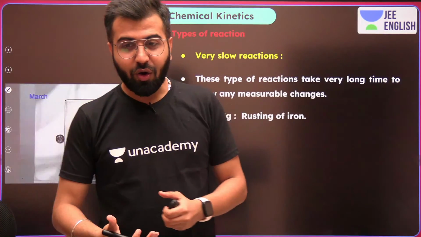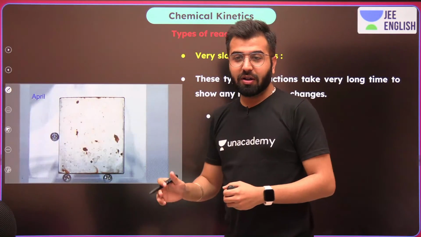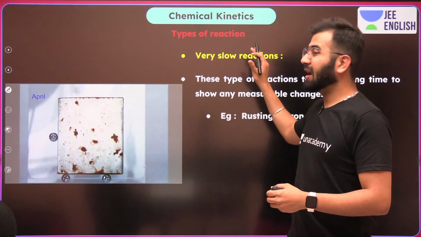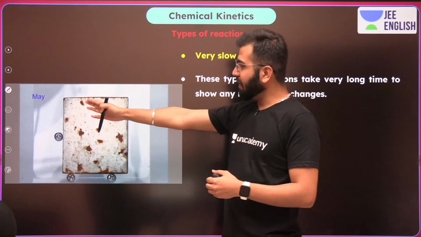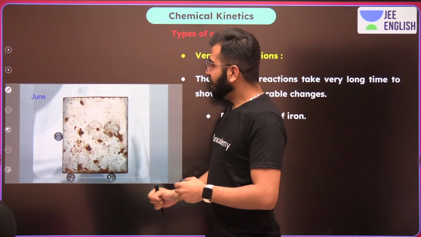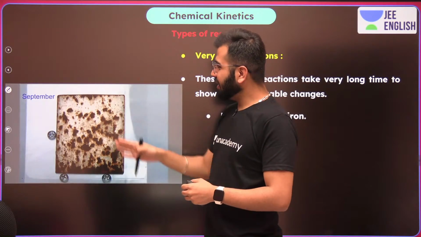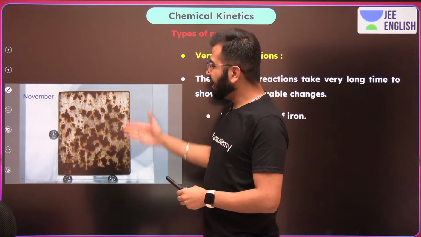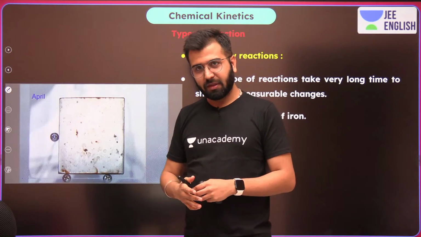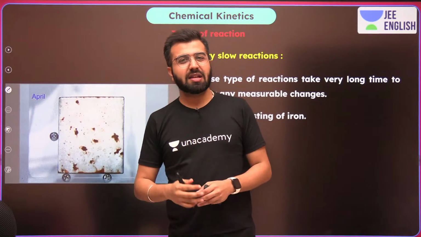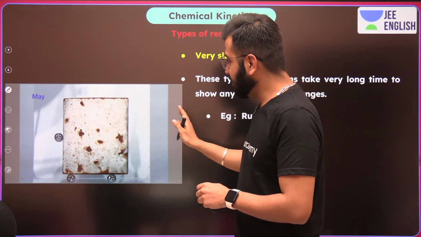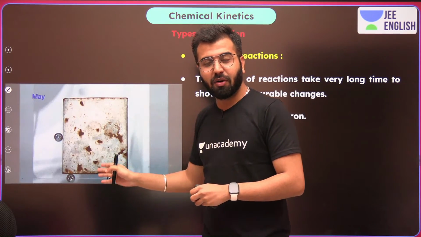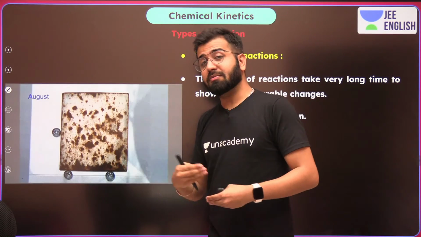Okay? And now, when we are going to talk about very slow reactions, what are we really looking at? We're looking at months. We're talking about April. We're talking about May right now. We're talking about June, July, August, September. What is exactly happening? This is a sheet of iron which is actually catching rust. Can you see the formation of rust, boys and girls? And it's actually taking months.